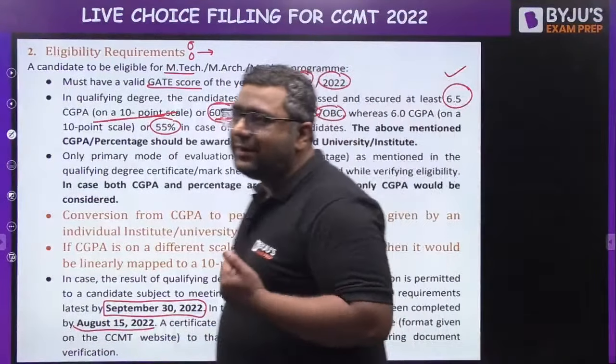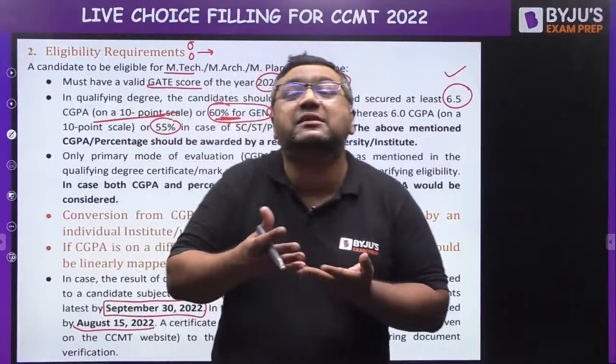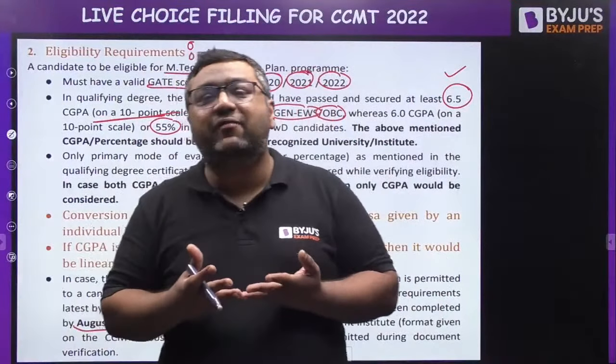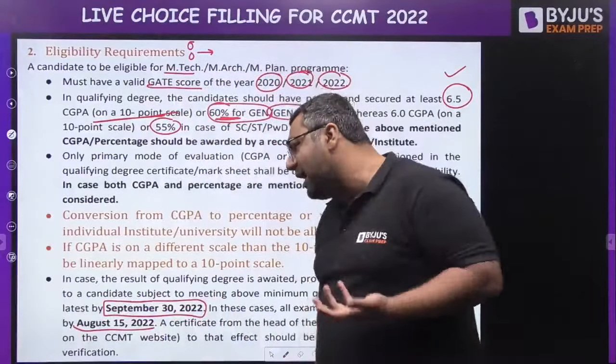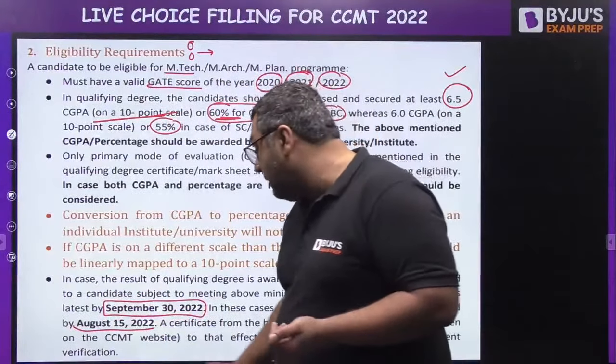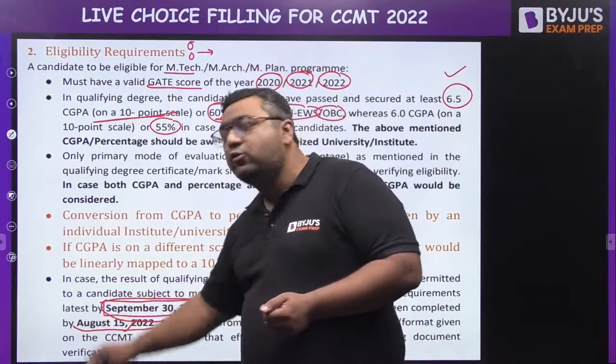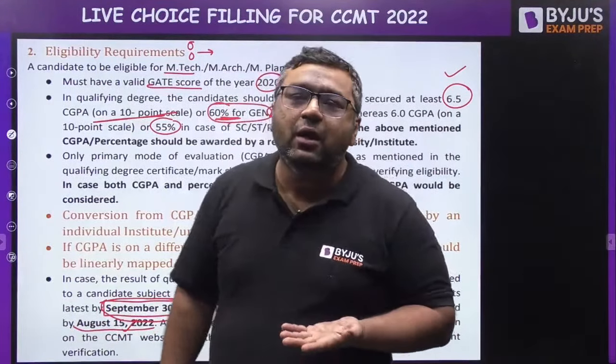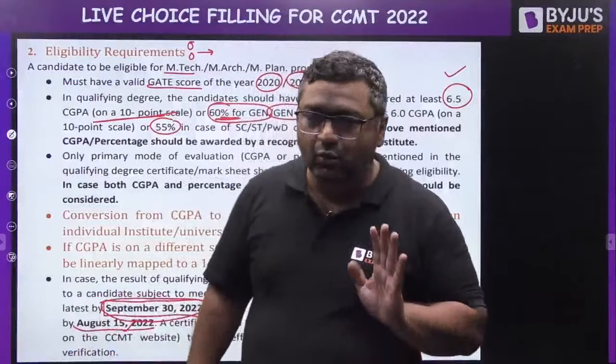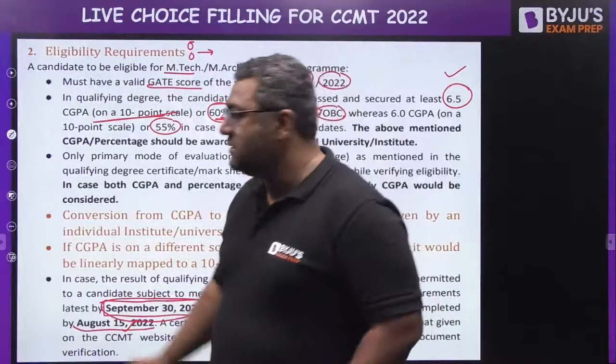I remember there are some people who may have supplementary exams. So my dear, if someone has a supply, you have the time to clear it before this deadline, because by 30th September you must be in a position to show your degree with all the subjects passed. Otherwise your admission will be cancelled.